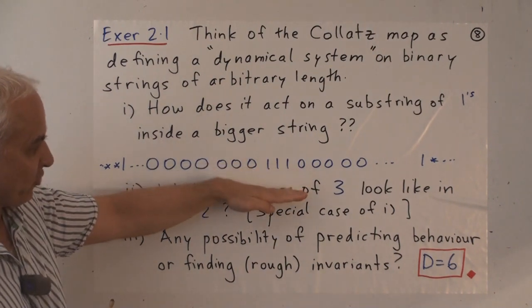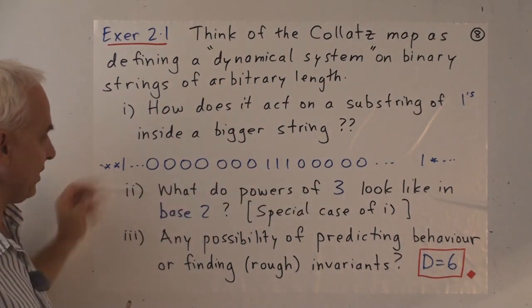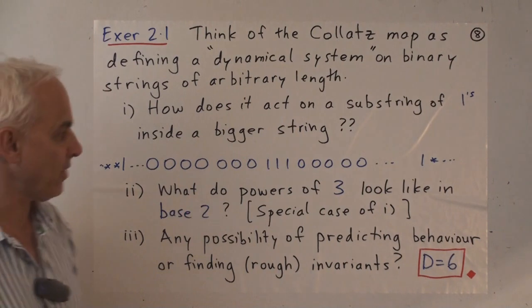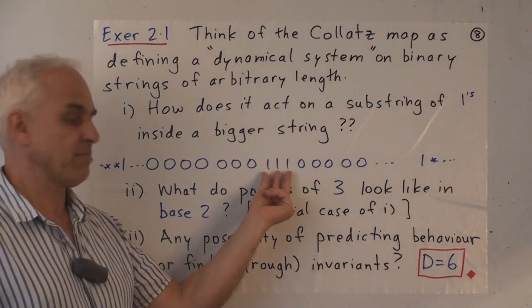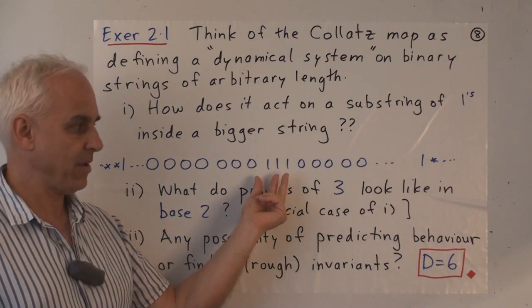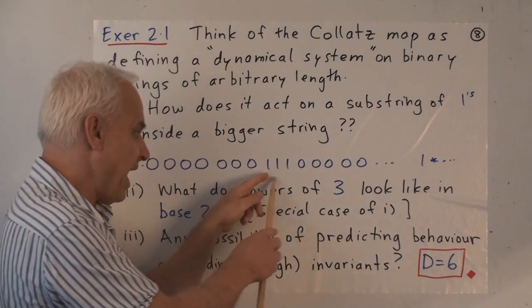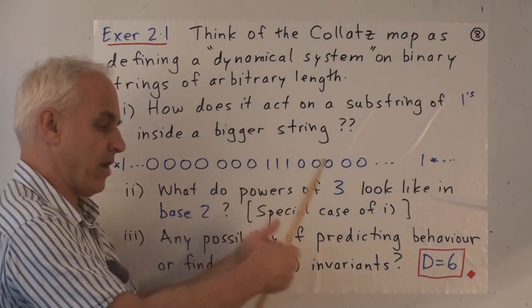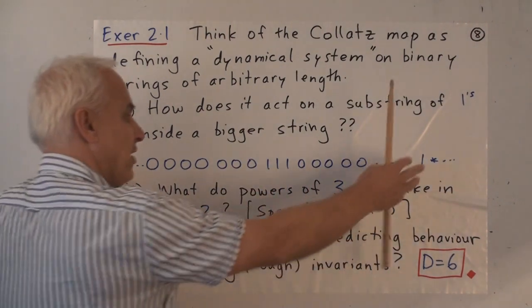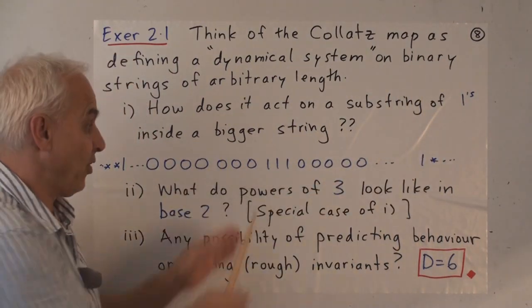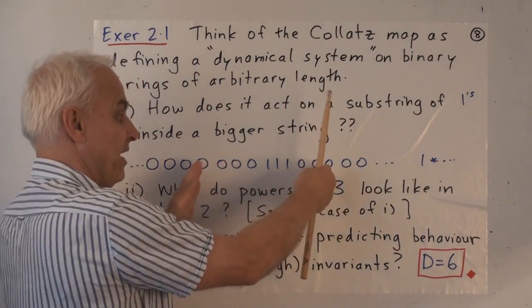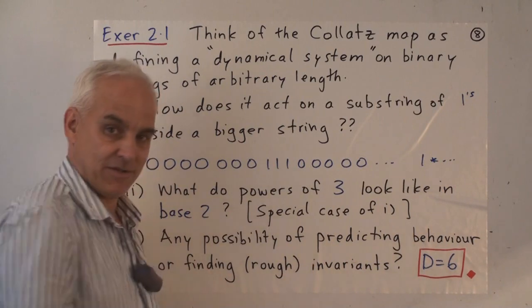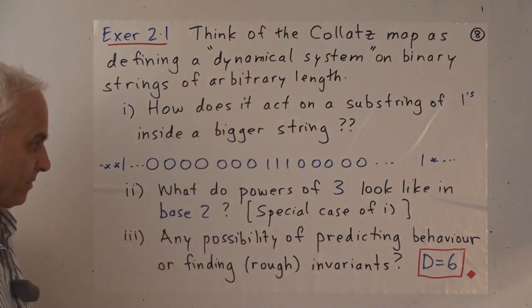When we start iterating, of course something's happening with these ones and with these ones, but here what we're really doing is just multiplying this by 3. And so the behavior of this triple and how it unfolds is somehow independent of these ones, at least until whatever is here grows big enough to start interacting with what's happening over there.